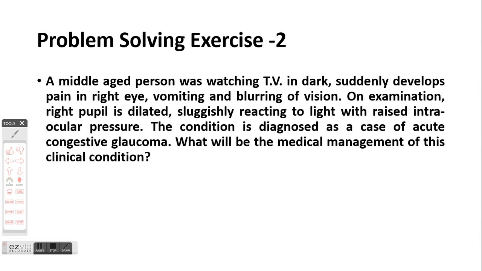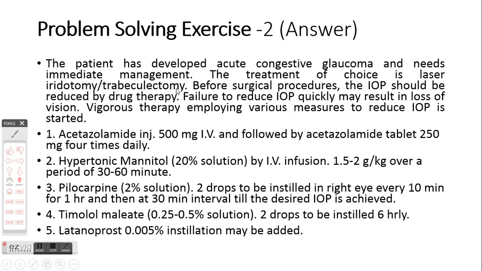Then there is a case of acute congestive glaucoma. A patient suddenly developed pain in the right eye, blurring of vision, and on examination there was increase in intraocular pressure. So how will you treat it? It was diagnosed as a case of acute congestive glaucoma. So you have to start vigorous therapy with hypertonic mannitol, with IV acetazolamide, and then once the intraocular pressure starts lowering down, you have to start miotics such as pilocarpine. You can add topical beta blockers such as timolol, and also you can add latanoprost.